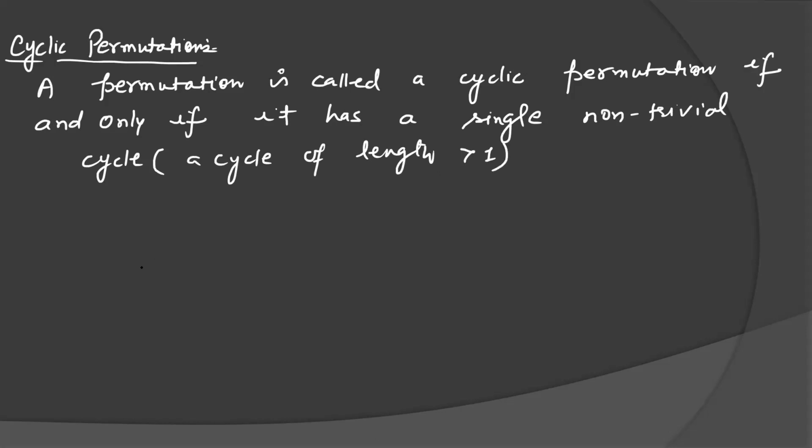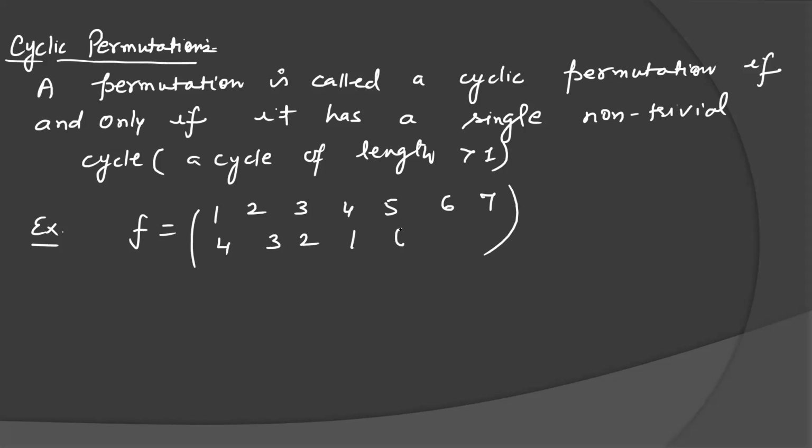So how to break into cycles? For example, let you have a permutation 1, 2, 3, 4, 5, 6, 7 mapped to 4, 3, 2, 1, 6, 5, 7. With set S as 1, 2, 3, 4, 5, 6, 7, there will be factorial 7 arrangements. I am taking one particular arrangement.